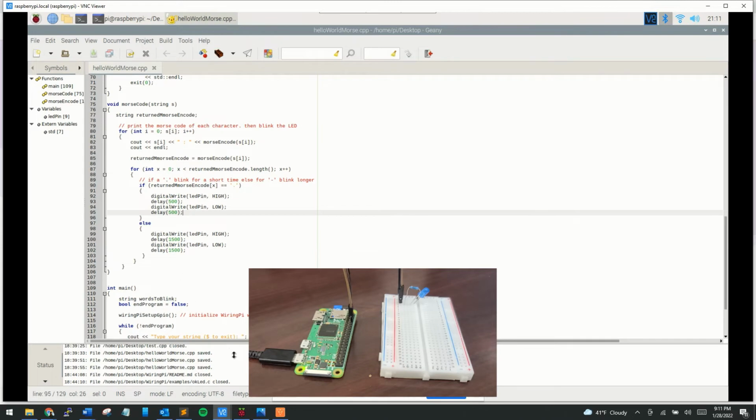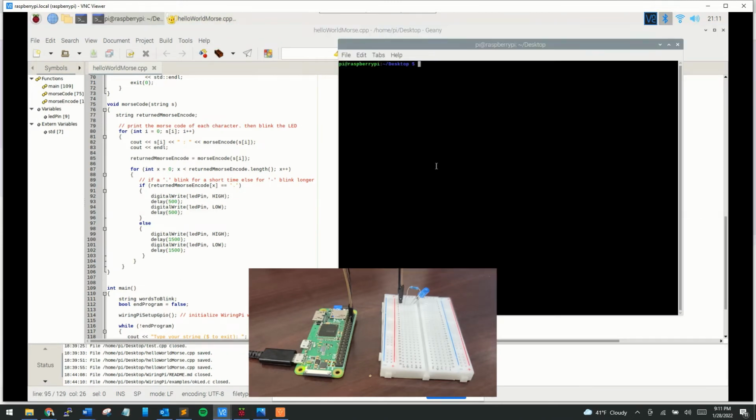So to run it, the first thing I'll need to do is use the G++ C++ compiler, and I'm using the switch here, which tells it it's using the GPIO library with the switch here at the end. So first thing I'll do, after I finish saving that text, is compile it.